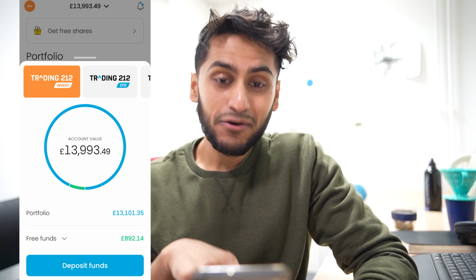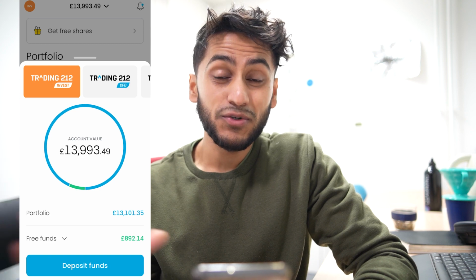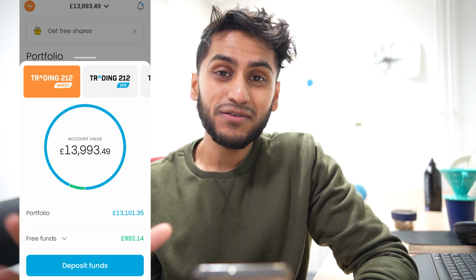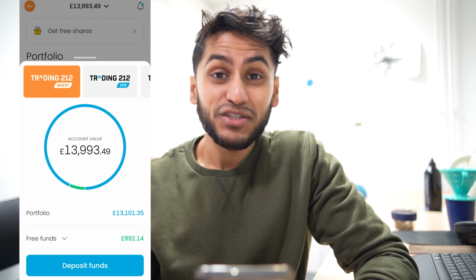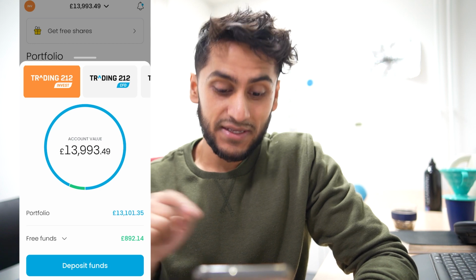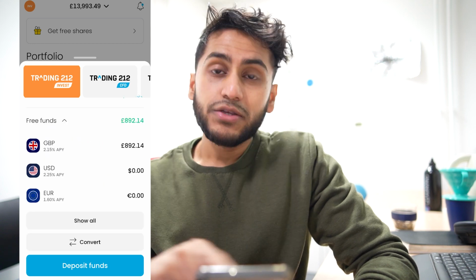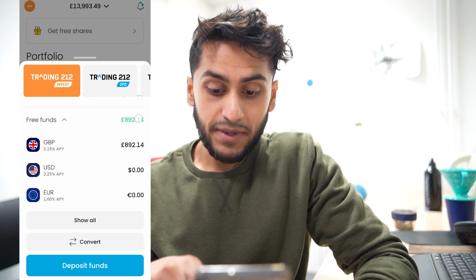Now, if we click on the arrow where it says free funds, bear in mind that this interface might not be intuitive to everyone. There are a lot of hidden menus and it is quite difficult to discern what is a button and what isn't, but it turns out a lot of the stuff are buttons and they just don't seem like it in the first place. But anyway, if you press on free funds here, you can see that I have free funds worth £892.14.